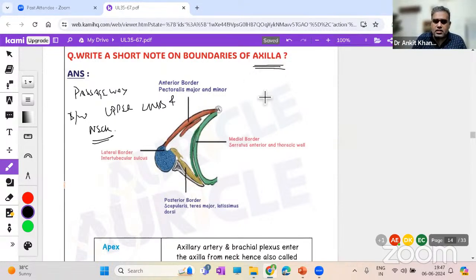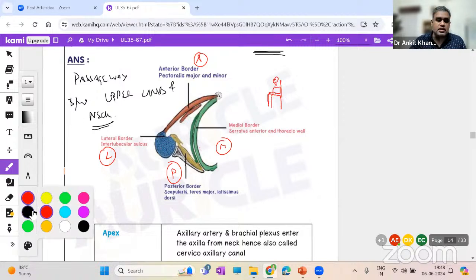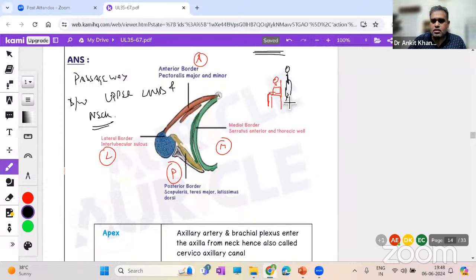Now this image you might find somewhat difficult to understand, but understand over here in this particular image, this side is shown as anterior, this is posterior, and you can see the humerus over here, so lateral, and these are the ribs, so medial. Now imagine a person is sitting on a chair, with the body, trunk, lower limb and all that. First sitting. Now you are standing behind the chair, right?